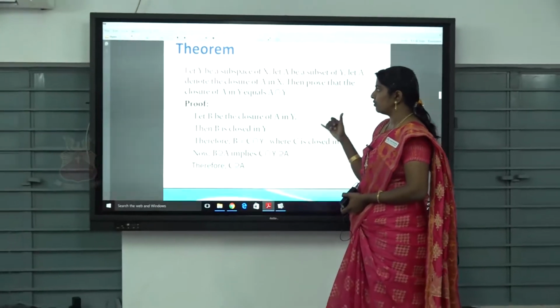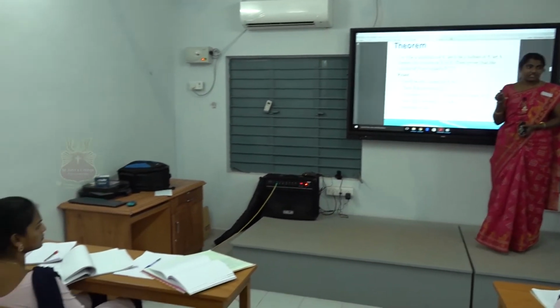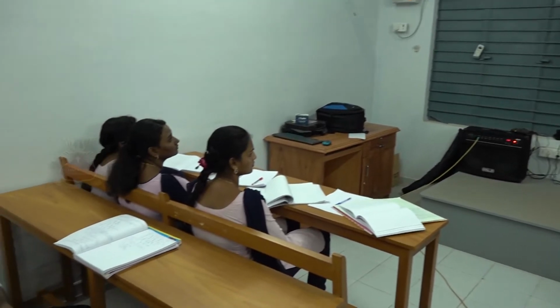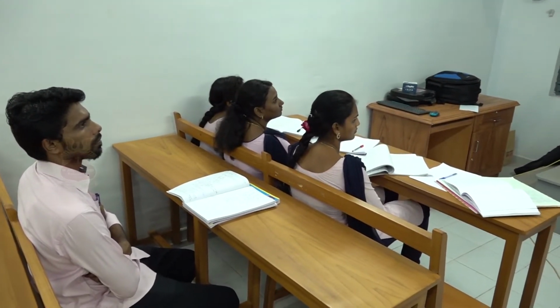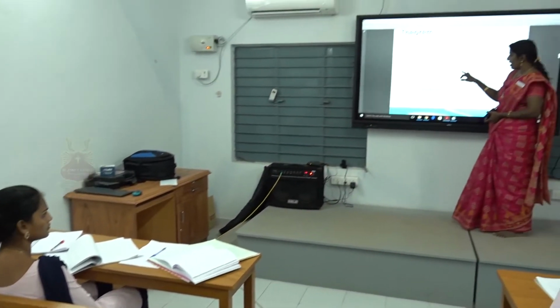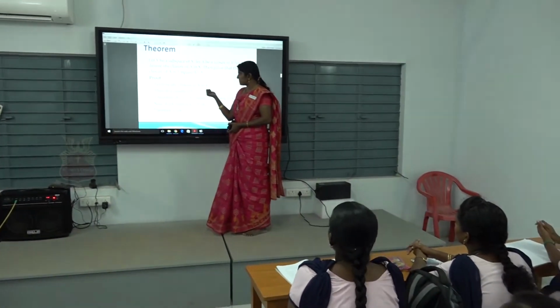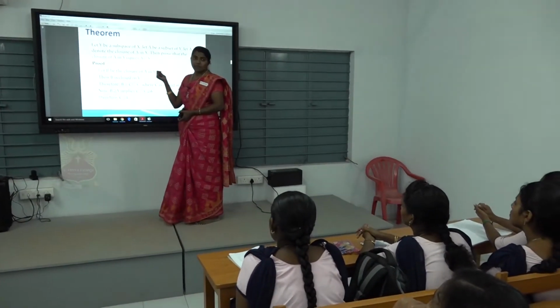Now we have to prove that. We take one closure from the subset, and we are going to show the closure equals A closure intersection Y. Proof: let B be the closure of A in Y. So we take one subset B in the subspace.